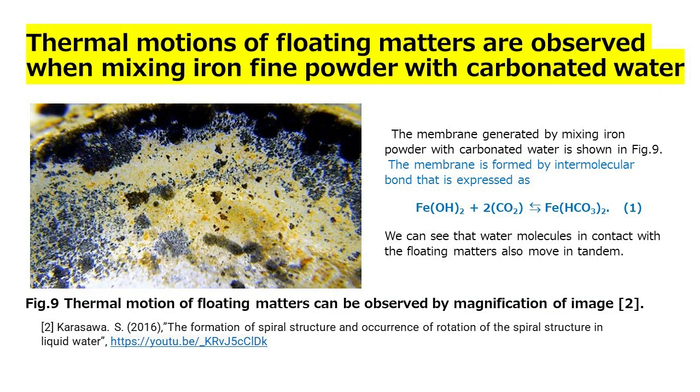Thermal motion of floating matters generated by mixing iron fine powder with carbonated water. The membrane generated by mixing iron powder with carbonated water is shown in Fig. 9. The membrane is formed by intermolecular bond that is expressed as equation 1. We can see that water molecules in contact with the floating matters also move in tandem.